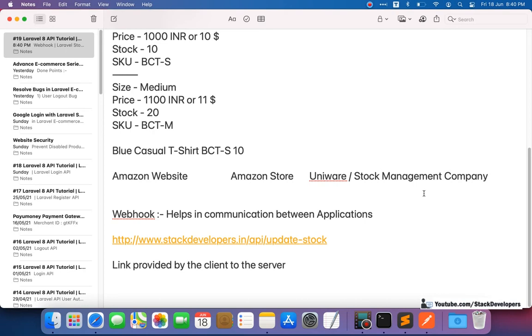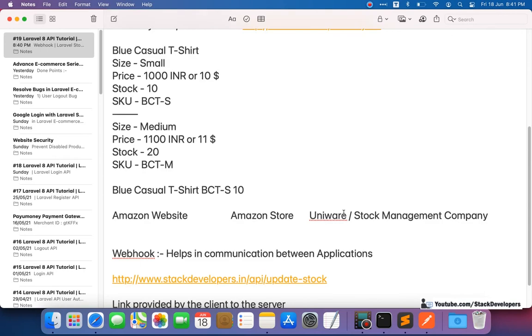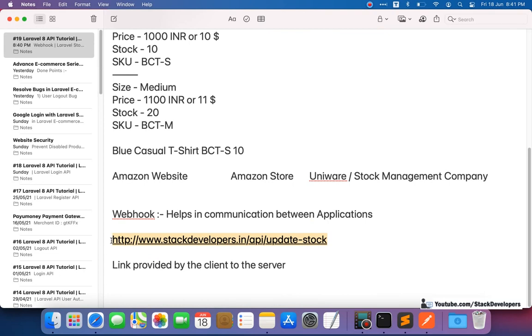They are going to update the stock and will send us the new stock to update from the warehouse. Every time an order is purchased, or when the customer buys something, the stock will get reduced, and then this API will be called by the third party, and they will reduce it at their end in their database as well, like when we have changed the stock from 10 to 9. Such kind of API is what we call a webhook.